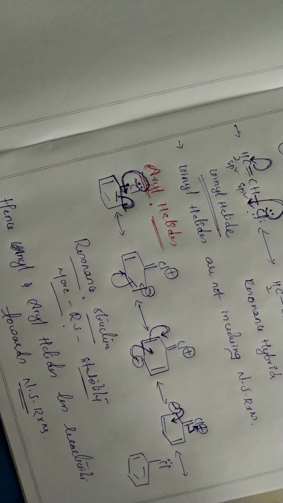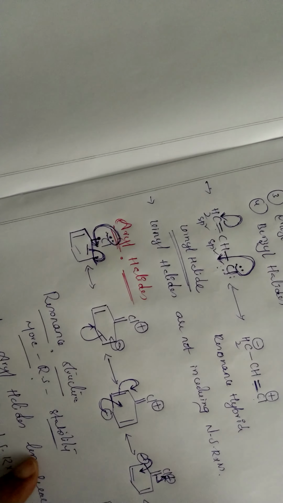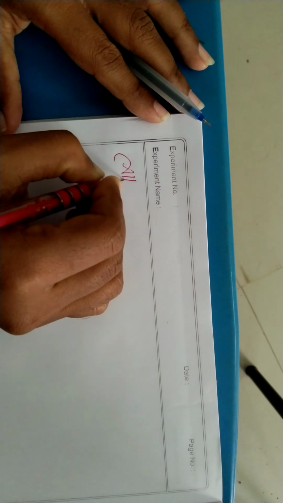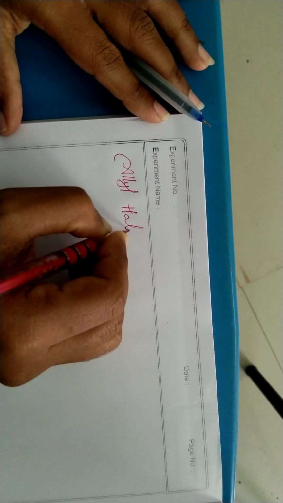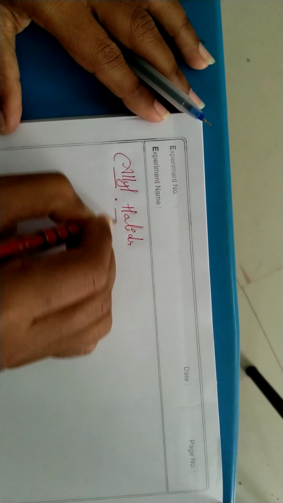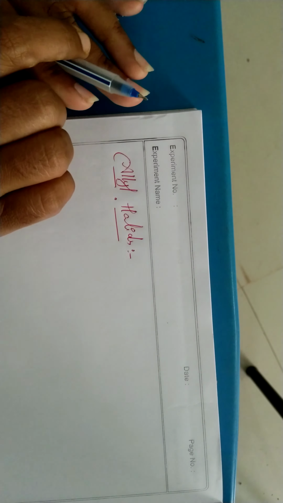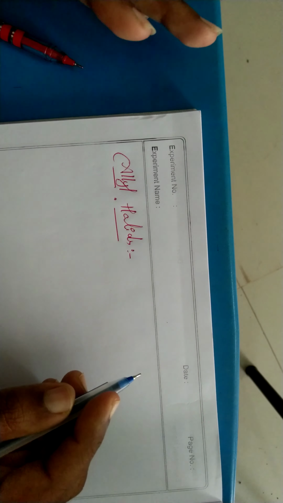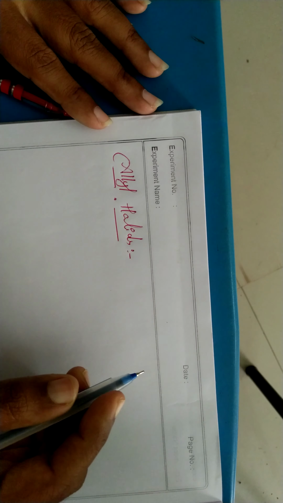So this is about the vinyl and aryl halides. Let's talk about the allyl and benzyl halides. Allyl halides. What is meant by allyl? When the halogen is present on an sp3 carbon, that sp3 carbon should be present adjacent to an sp2 carbon.